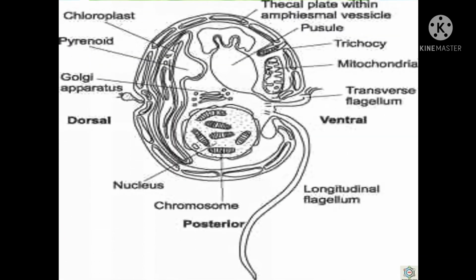Usually the cell possesses two flagella, which are of different types, that means heterokont. One flagellum is transverse. In this picture you can see it arises from an anterior point in the transverse girdle. It is helical in form and ribbon shaped. The other flagellum arises in the vertical furrow and trails behind the cell. It is narrow, smooth and acronematic type. Both the flagella arise through pores in the lorica.